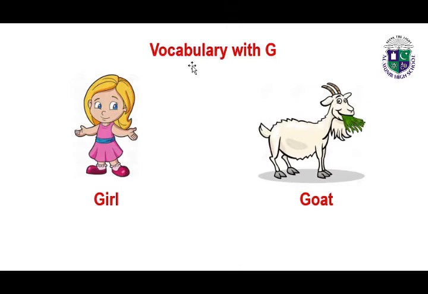G, G. The sound of G is G, G. G, G, girl. G, G, goat. Read it again. G, G, girl. G, G, goat.